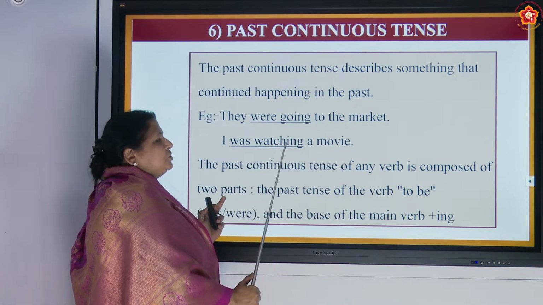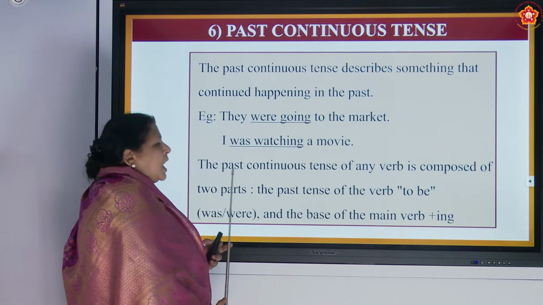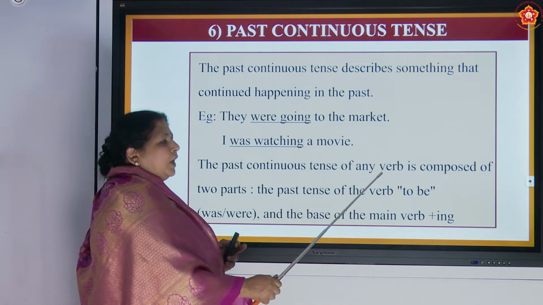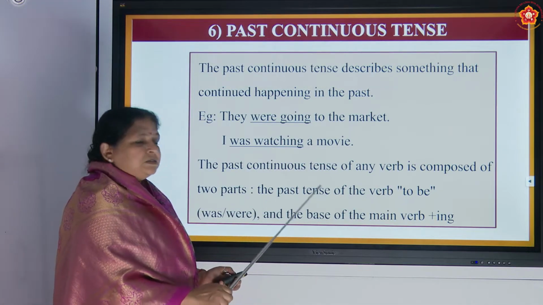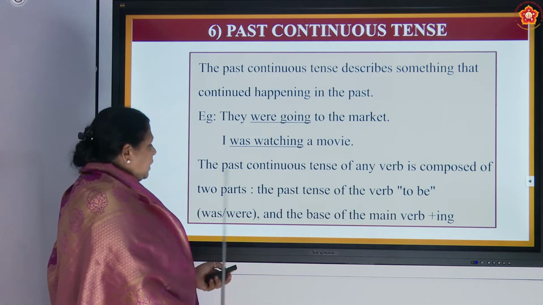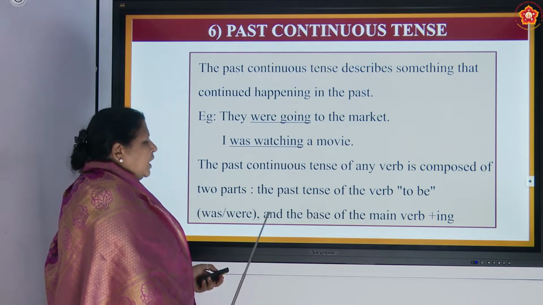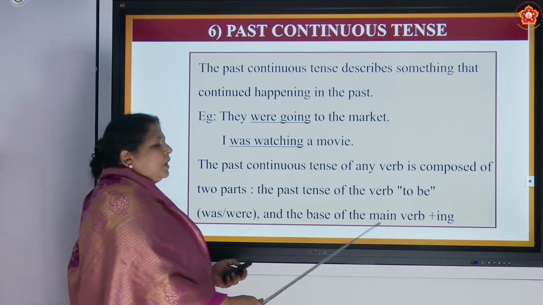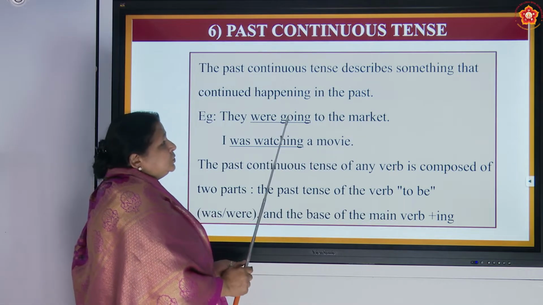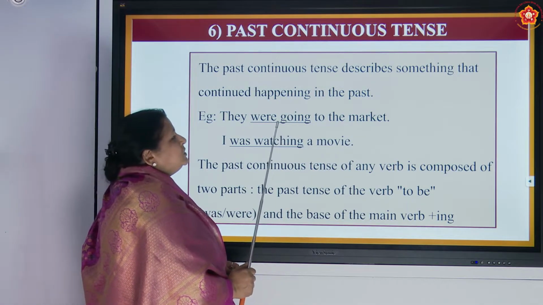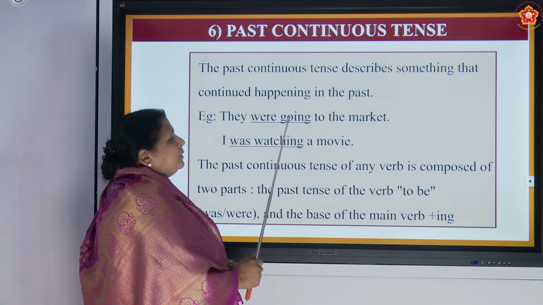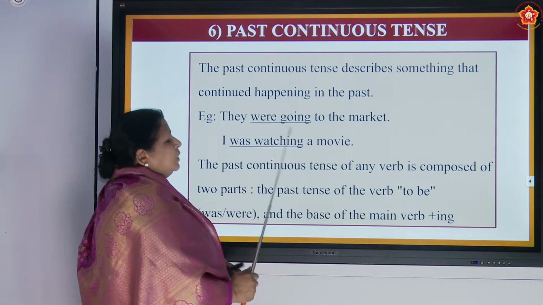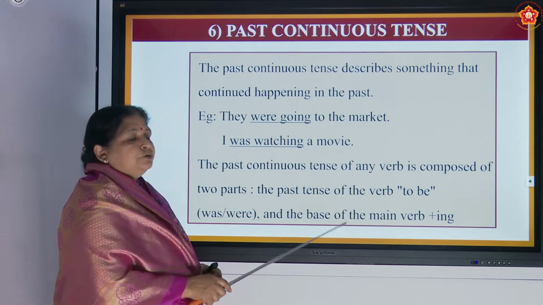I was watching a movie. The past continuous tense of any verb is composed of two parts: the past tense of the verb to be, was and were, and the base of the main verb plus ing. So the main verb, you have to know what is the main verb, that is go plus ing. You don't have to put the plus mark here again and again, because only for the definition you should know.